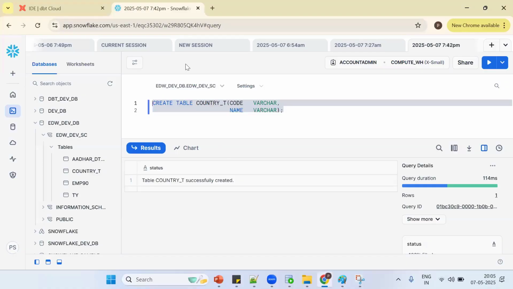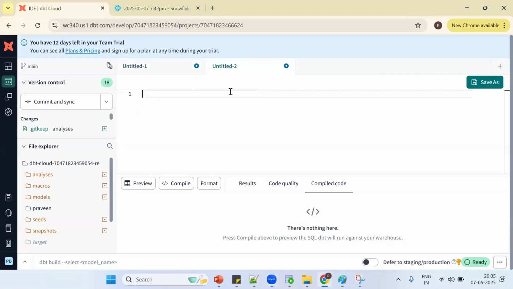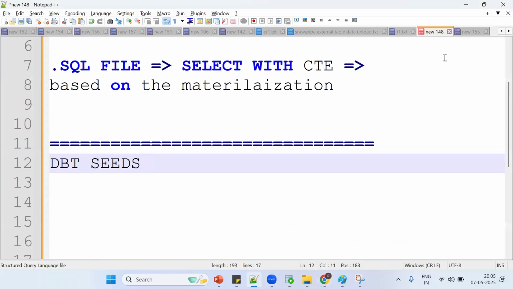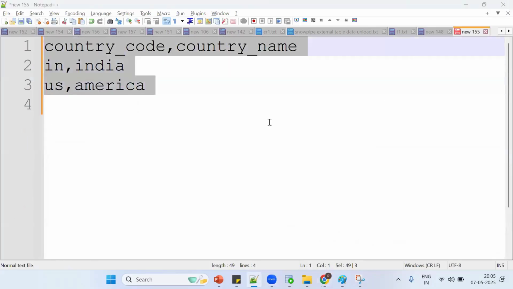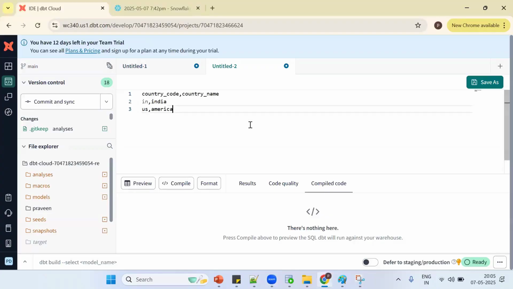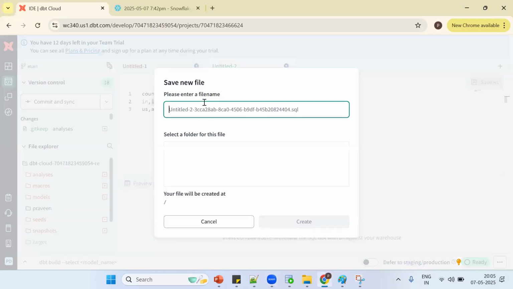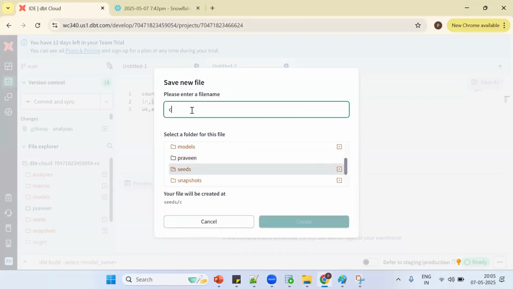Let me open DBT Cloud. Open one more session. Now what happened? Copy the seed. Control C, Control V. Now is it a .SQL file or what? This is a .csv file. Where do I want to save this .csv file, tell me. In a seeds folder. Okay, Control S. So go to seeds, country.csv. So it's a .csv file. We are storing it in the seeds folder.